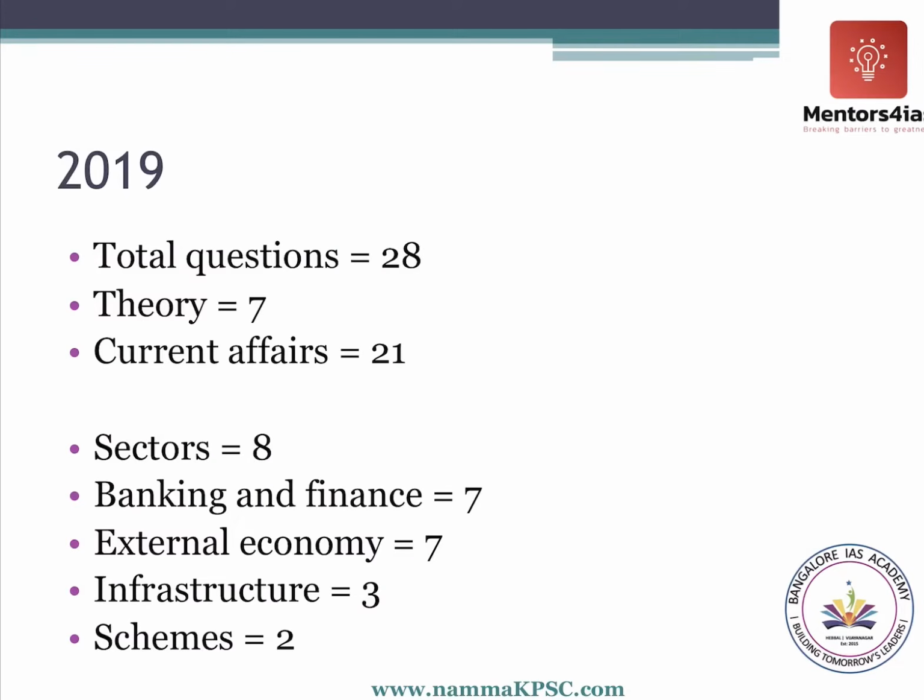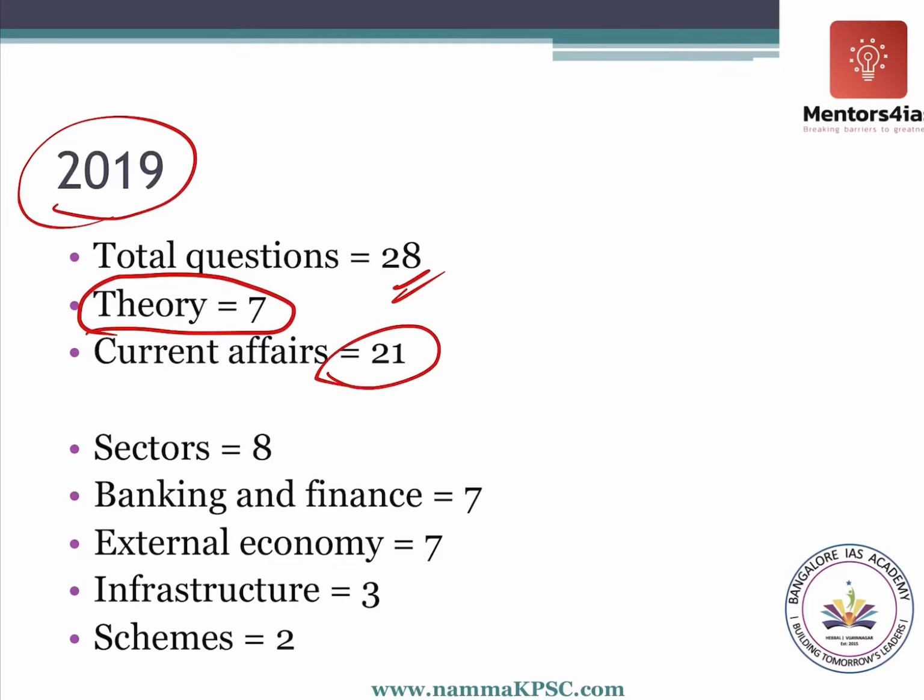If you see last year's 2019 prelims, they had asked about 29 questions. They had asked 7 questions from the theory and 21 questions from current affairs. So you see here, more weightage is always given to current affairs. But in order to understand current affairs, you need to know certain aspects from the theory, the basics.